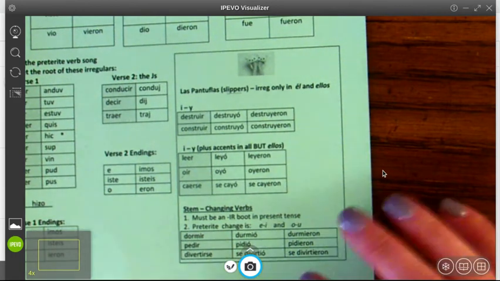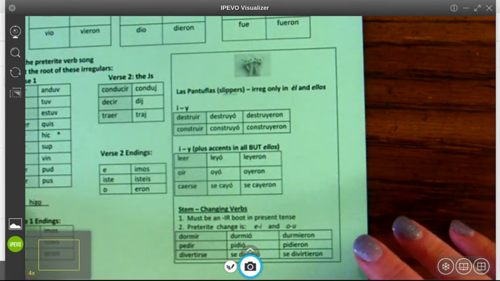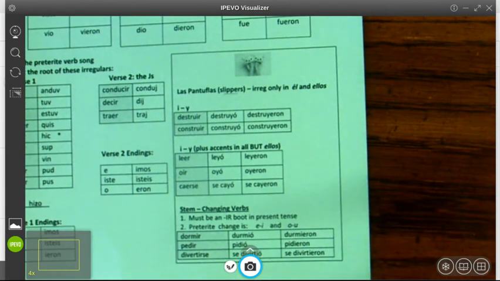Ok, chicos, vamos a empezar hoy con las pantuflas. Las pantuflas son los slipper verbs. Yo digo zapatillas. I don't say pantuflas, but we'll use pantuflas because it's what's on your salvavidas sheet. En España dicen zapatillas en vez de pantuflas, pero da igual. Hoy vamos a hablar de los slipper verbs.